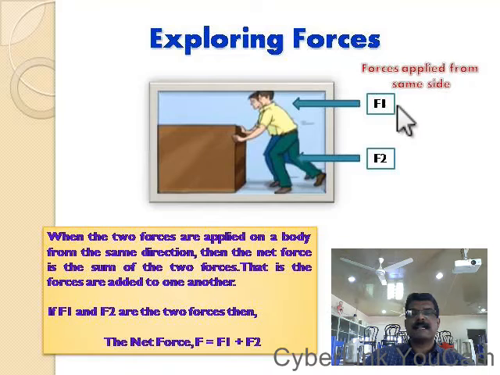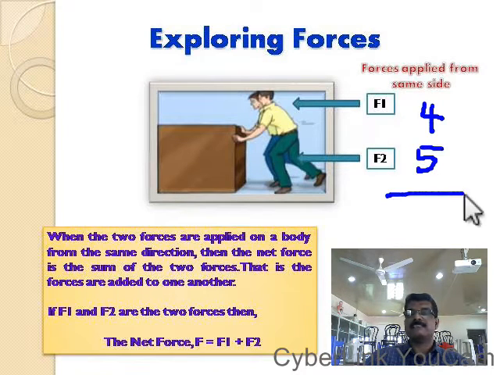If the force applied by F1, the first boy, is 4, and the force applied by the second boy, consider it is 5, then what is the net force? Net force is F1 plus F2. That means 4 plus 5 equals 9.